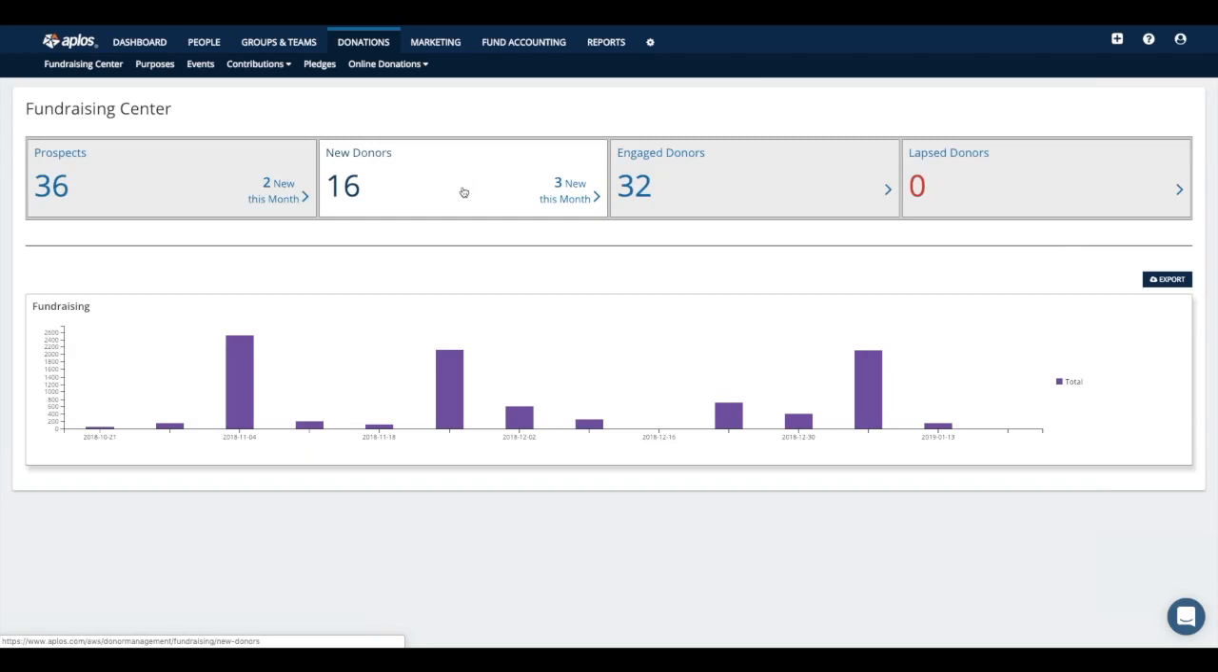These are people that have given for the first time within the last 12 months. And then engaged donors are going to be anybody that's given more than once over the 12-month period. And then lapsed donors, these are people that have given last year but have yet to give this year. So it's people that have kind of fallen off the bandwagon, so to speak. Those are the different categories that your donors can fall under. If you wanted to review that information, you can click on any one of these boxes and that'll show you the contacts that fall under that category. And then underneath is a graph that represents the amount of donations that you've received over time.